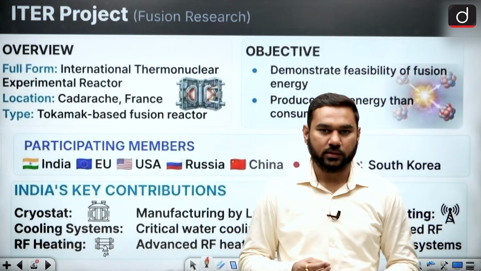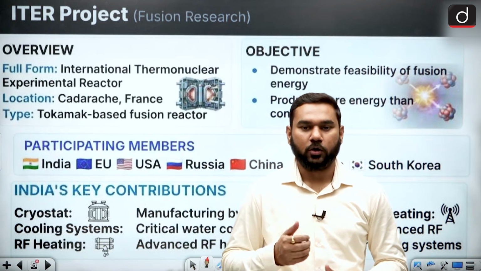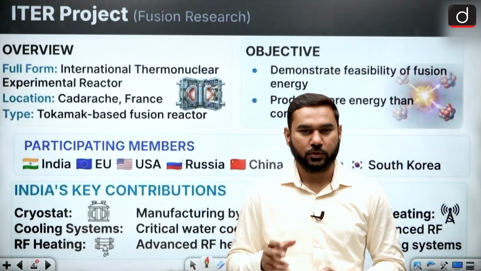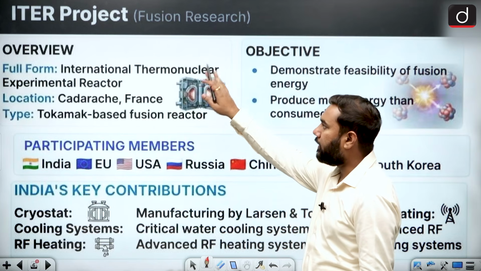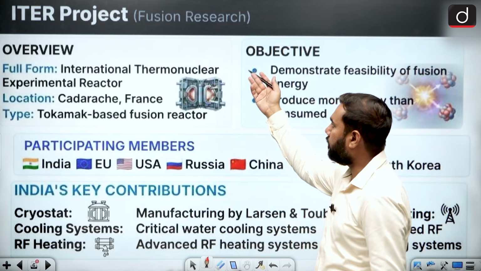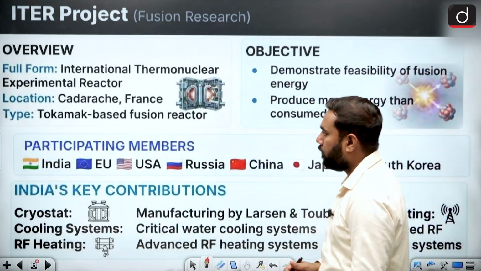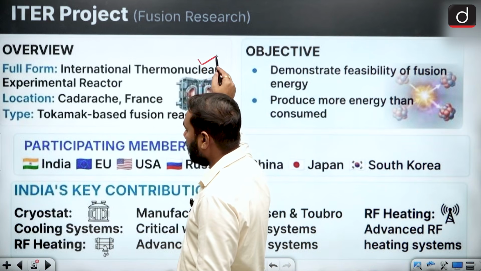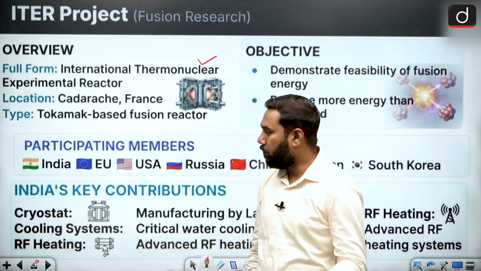This is very expensive, and that's why many countries came together and talked about the development of the first commercial energy production fusion reactor. This project is known as the ITER project. It is based on fusion reaction research. So what is the overview? The full form of ITER is International Thermonuclear Experimental Reactor, and there are many partners.